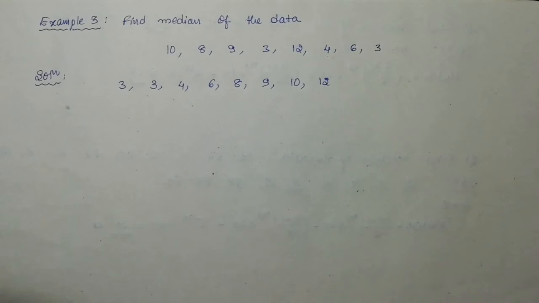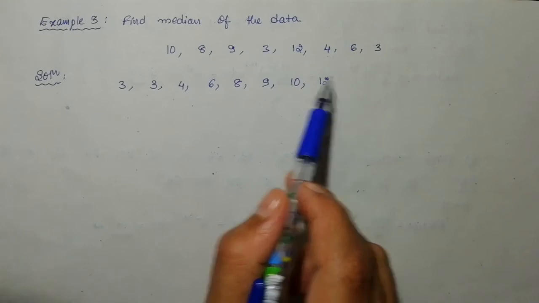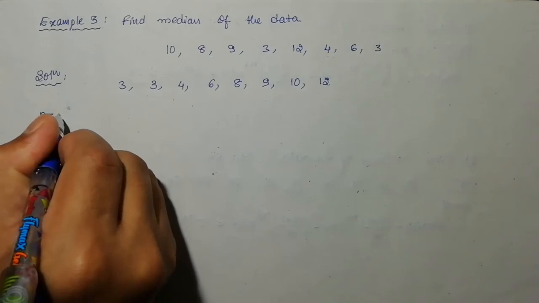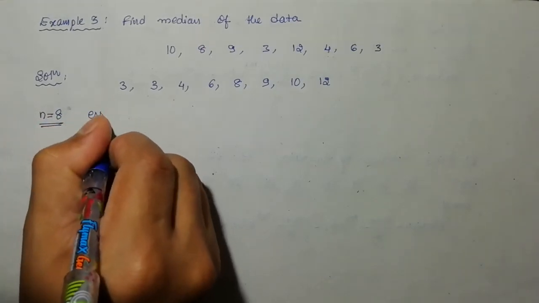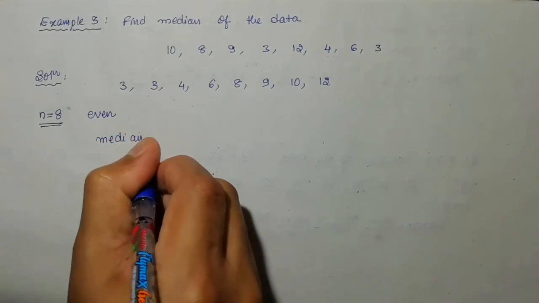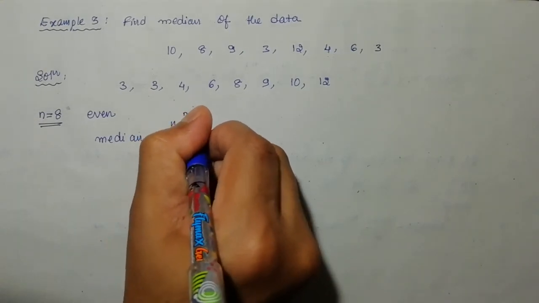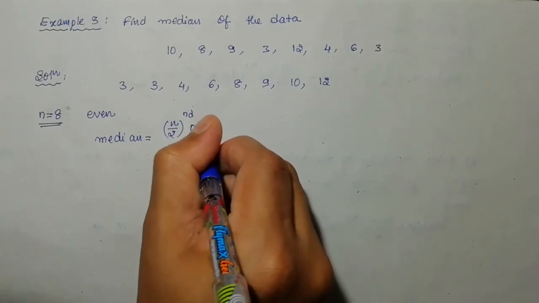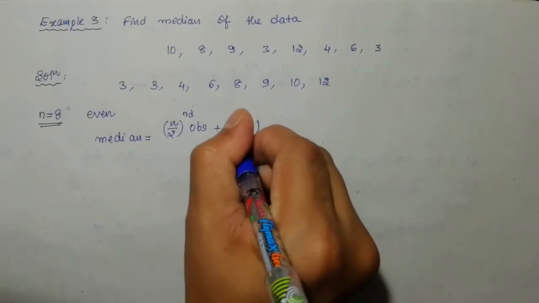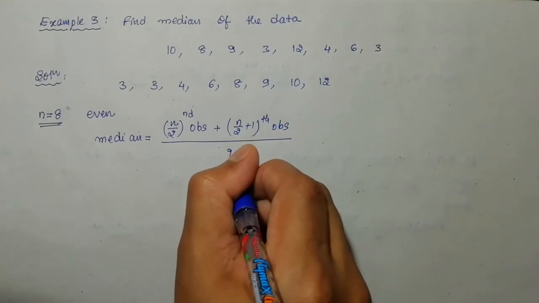Now try to count how many observations there are. 1, 2, 3, 4, 5, 6, 7, 8. So all the observations are arranged in ascending order, and write down n is equal to 8 here. So what is it? An even number. Now write down the formula to find the median when there are an even number of observations: the (n by 2)th observation plus the (n by 2 plus 1)th observation, divided by 2.